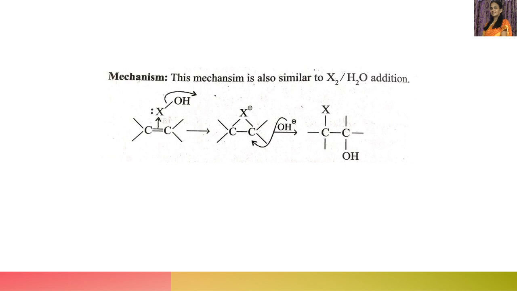Then OH minus attacks one of the carbon atoms from the backside because X is already there. Then a bond breaks here, and X is on this carbon and OH on this carbon. Anti-addition, opposite to each other.